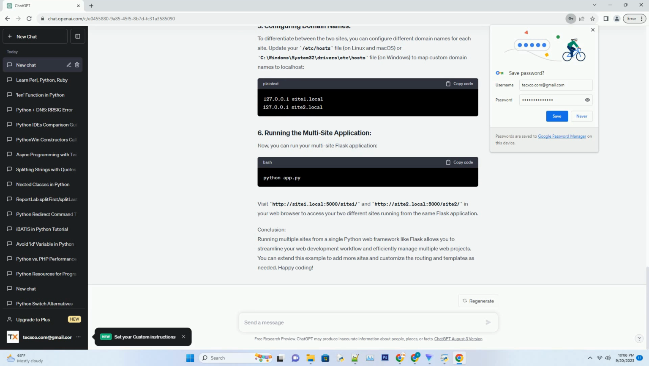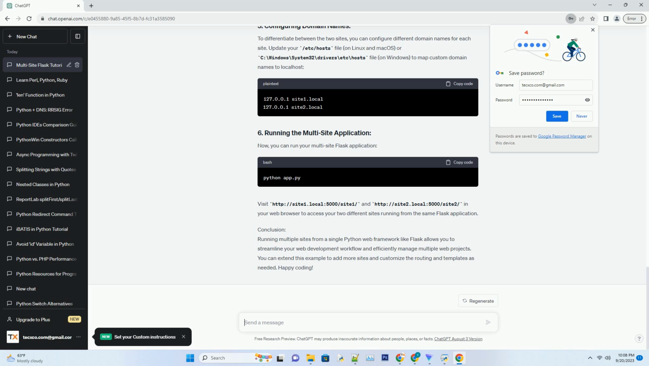Now, let's create the main app.py file to configure routing for multiple sites. To serve static files, for example CSS and JavaScript, we need to configure Flask to serve them. Add the following lines to your app.py. To differentiate between the two sites, you can configure different domain names for each site.